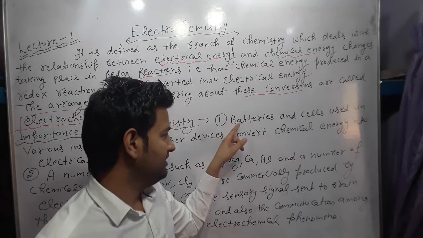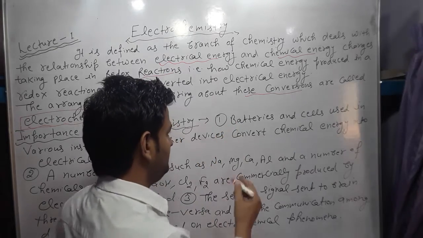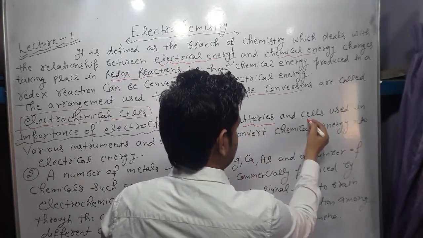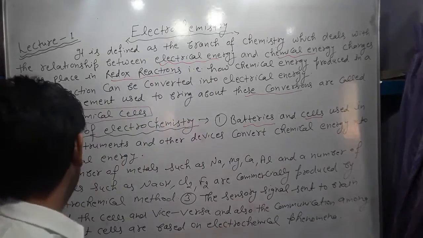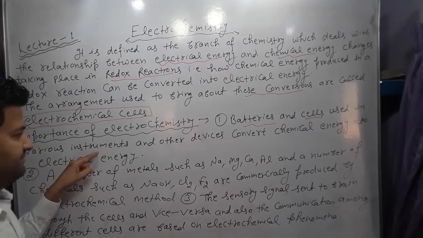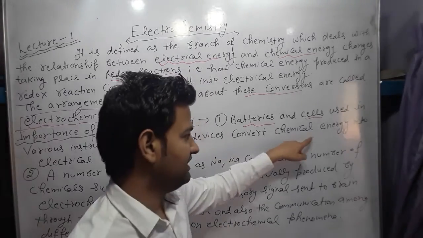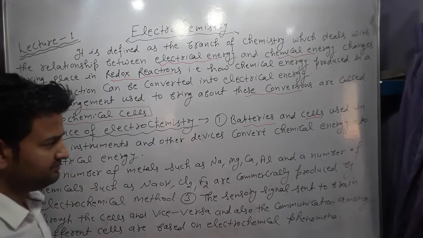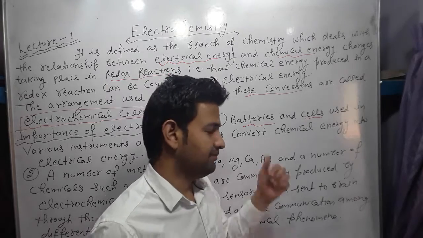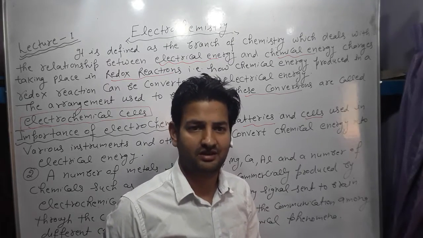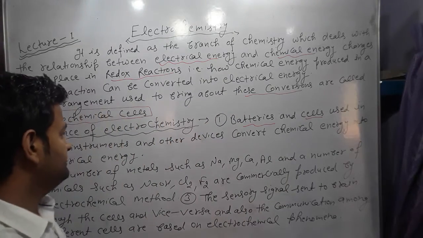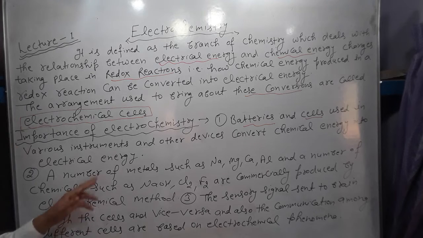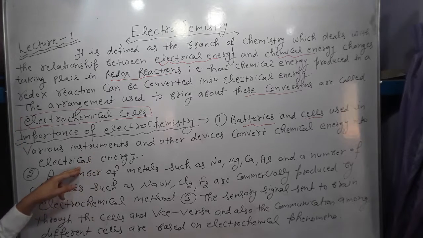First point is batteries. Batteries in our different instruments and the cells used in various instruments and other devices convert chemical energy into electrical energy. Different types of batteries and cells are present in our homes and in industrial areas. So this phenomenon is based on the electrochemical cell.